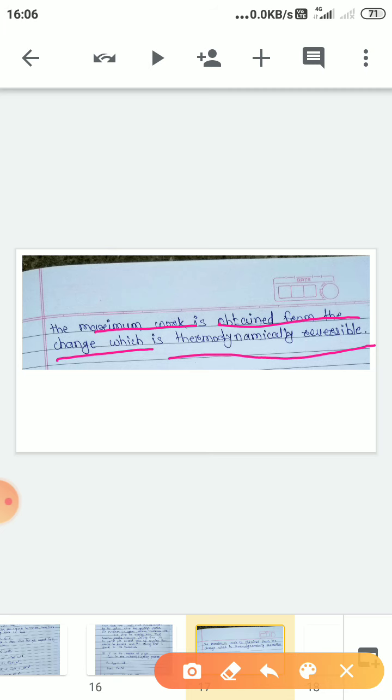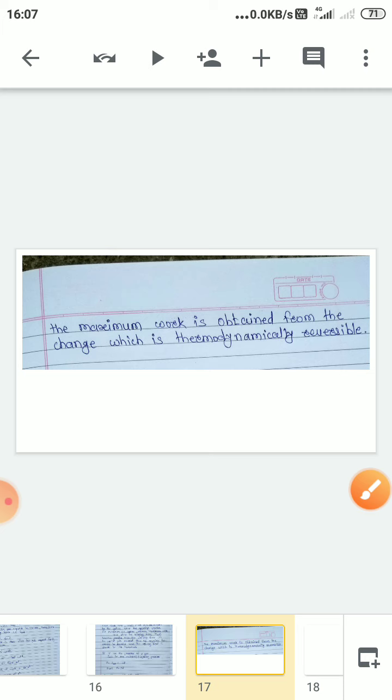What we have to remember in maximum work: as the opposing force increases, the work done by the system increases. But that opposing force need not be greater than the driving force, otherwise the process will be reversed. To avoid that, we should keep the external pressure less than the pressure of gas, that is, the opposing force should be less than the driving force, so as to get the maximum work by the system. So this is the derivation or concept of maximum work.